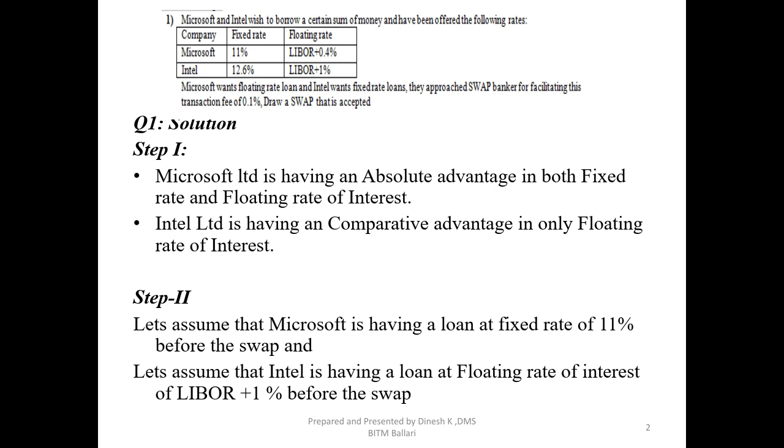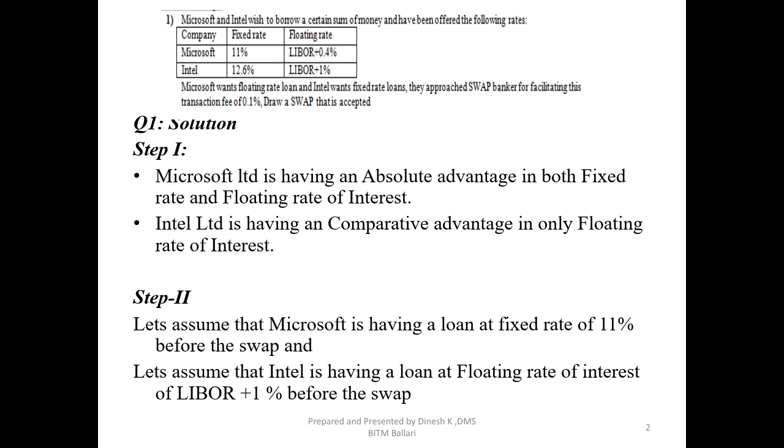So the question goes like this. Here we have two companies by name Microsoft and Intel. The details are being given. Microsoft and Intel wish to borrow a certain sum of money. What is a certain sum? As I said, the principal amount is not the concern, as they are going to exchange the cash flows. So the principal amount has not been mentioned, and we don't have to worry about it. A certain sum of money, and they have been offered the following rates.